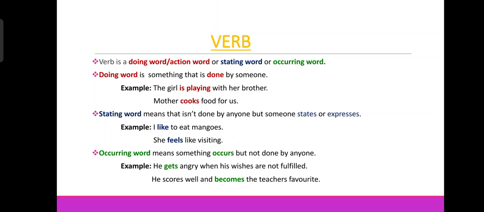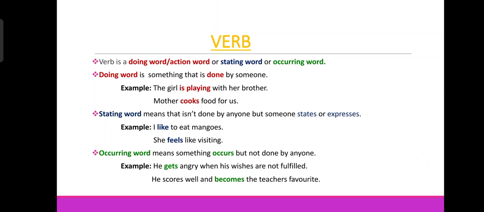Here I should have put an apostrophe after the teacher, okay. He scores well and becomes the teacher's favorite. Here becomes occurs. The word becomes is a verb and it occurs, not done by anyone. So this is a verb.